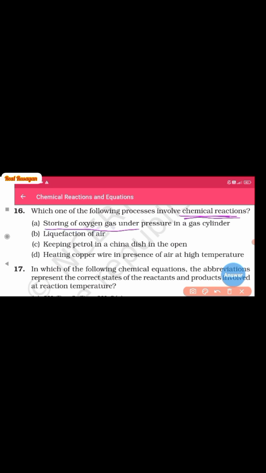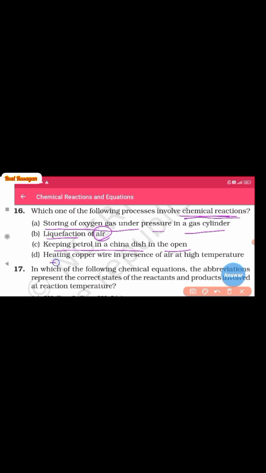Storing of oxygen gas under pressure in a gas cylinder. It means gas is stored in a gas cylinder simply, so we can simply liquefy the gas, or the liquefaction of air. Here the air is also in the form of gases which can be liquefied under high pressure and low temperature. Keeping petrol in a china dish in the open, it will be vaporized after some time, so there is a change in the physical state, that from liquid to vapor.